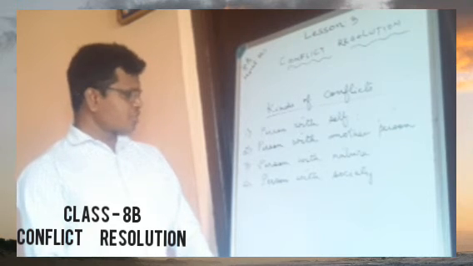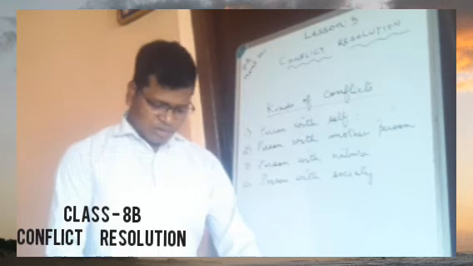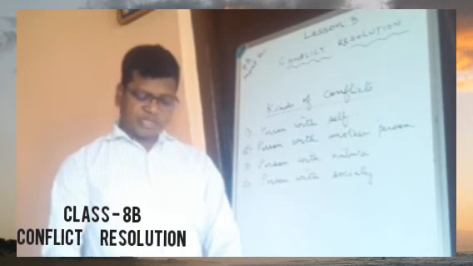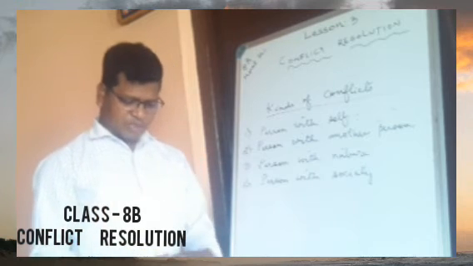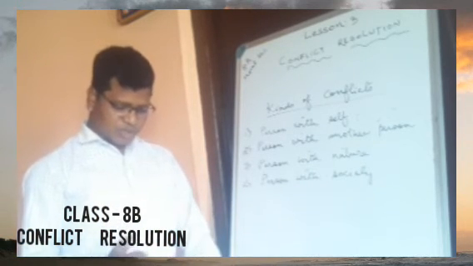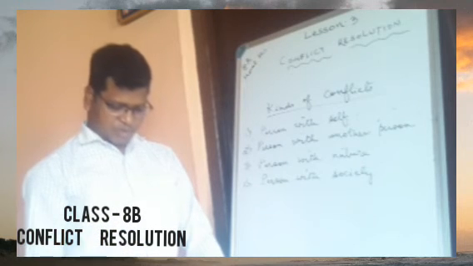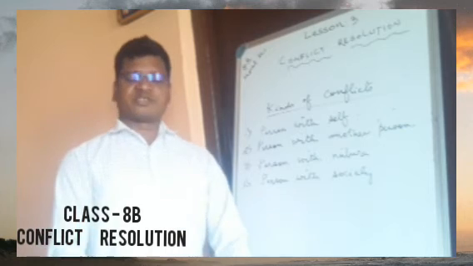Let us move on to the second one, person with another person. This type of conflict is with another person. It is not within a person, but it is a conflict with the other person. For example, Mira has an argument with her younger sister.